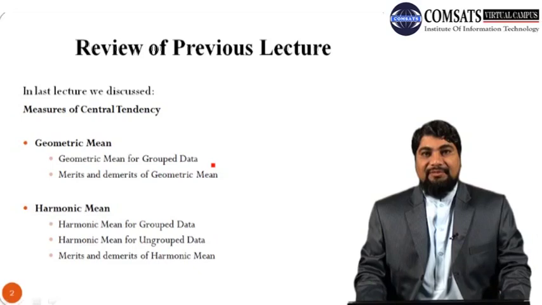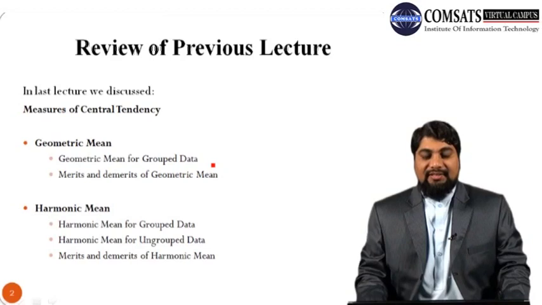So first we take a review of the previous lecture. In the last lecture we discussed measures of central tendency, and we discussed geometric mean and how to calculate geometric mean for ungrouped data, and then we discussed the merits and demerits of using geometric mean as a measure of central tendency.